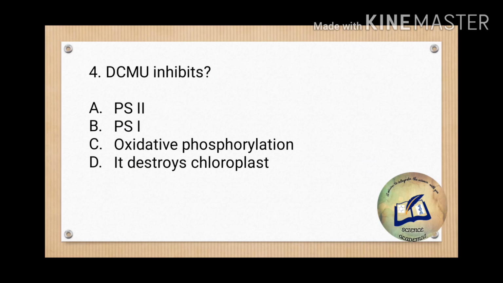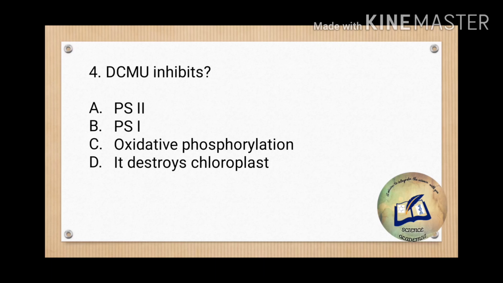Okay, question number 4 says DCMU inhibits. So DCMU, you know what is DCMU? Let me tell you the full form first. It is a complicated name, so listen to it carefully. It is 3,4-dichlorophenyl 1,1-dimethylurea, or diuron.